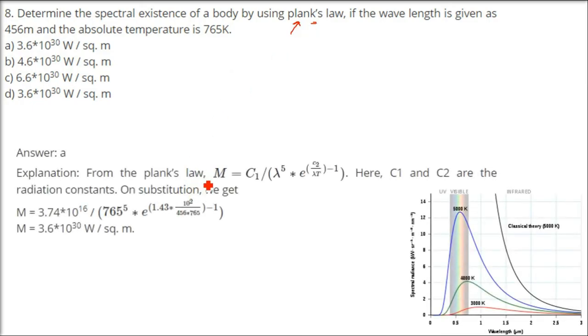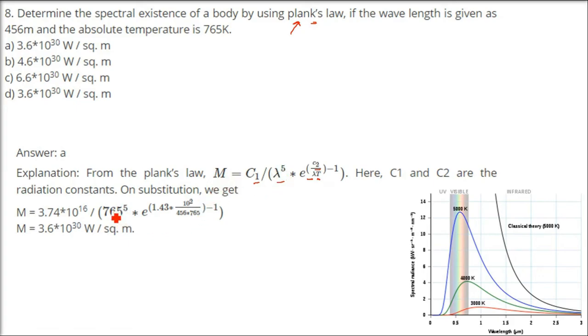The Planck's law is M equals C1 divided by lambda to the power 5 into e to the power C2 by lambda T, raised to the power minus 1. In Planck's law, C1, C2 are radiation constants, so we don't have to worry about this. And lambda is also given, 456 meter. And temperature is also given, 765. You just put it here.